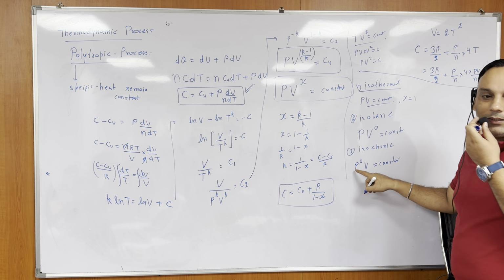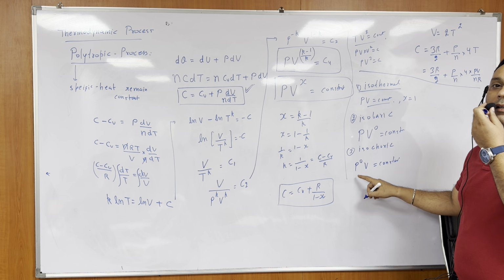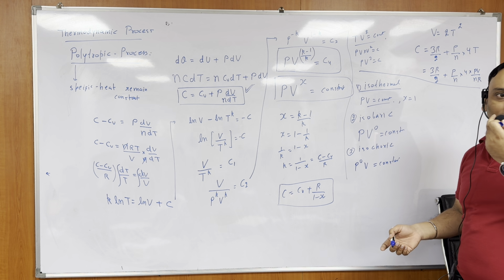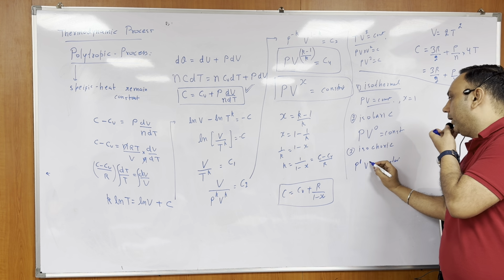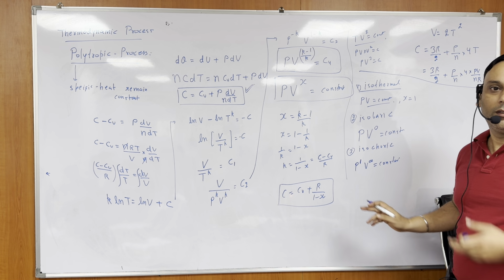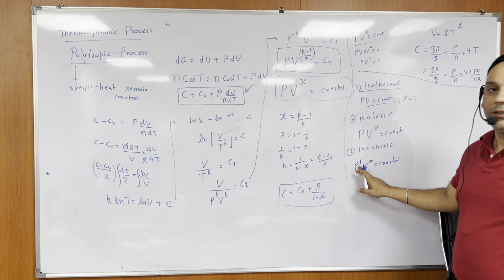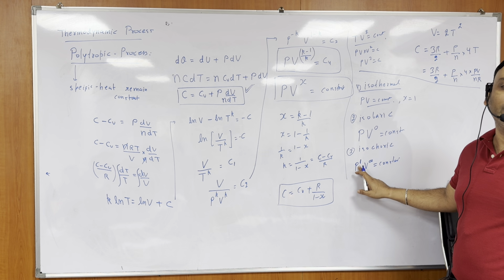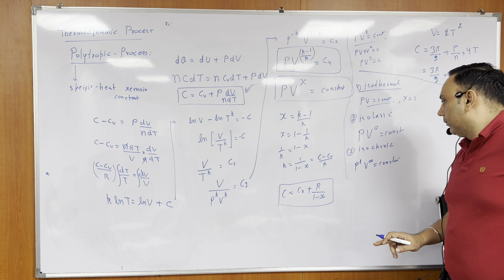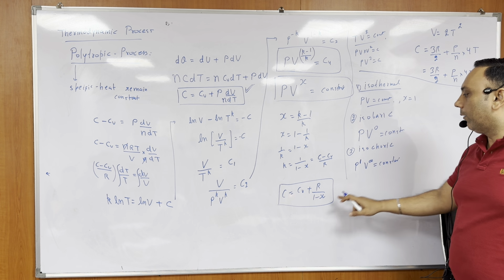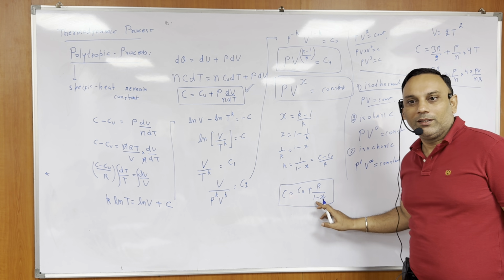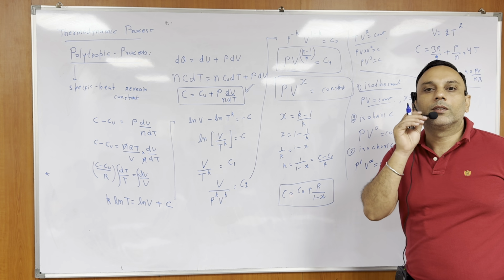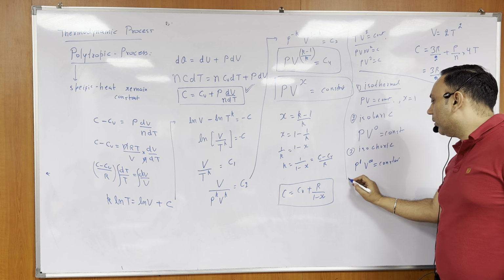But I cannot keep it like this. What to do? Infinity. Raised to infinity, yes or no? So if I am writing 1 here, then I must write infinity here. Is this correct? Yes. Okay, it means what is x? Infinity. Now put x equal to infinity here. C is equal to Cv plus R upon infinity. 1 by infinity is 0. Specific heat is what, beta? Cv. Like that.